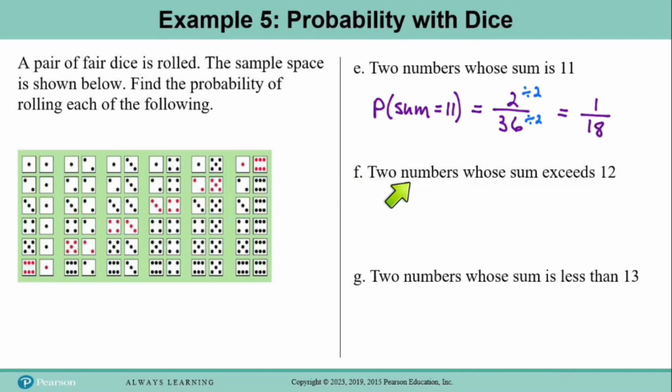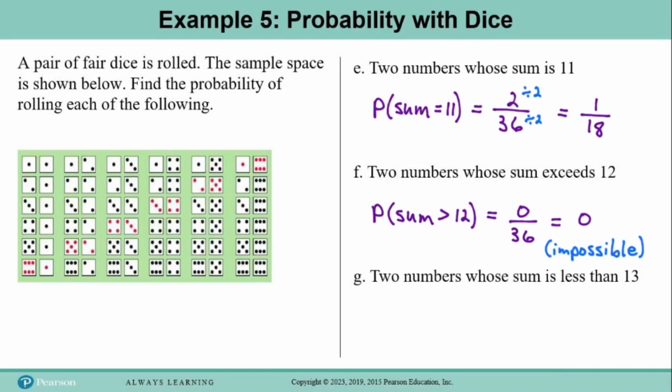For part F, find the probability of rolling 2 numbers whose sum exceeds 12. Okay, when we go back to the sample space and look, the largest outcome we can get has a sum of 12. There's no way to roll a number bigger than 6, so there's no way that the sum can be bigger than 12. So the probability of rolling a pair of dice whose sum is greater than 12 is going to be 0 divided by 36, which is just 0. In other words, that is an impossible event.